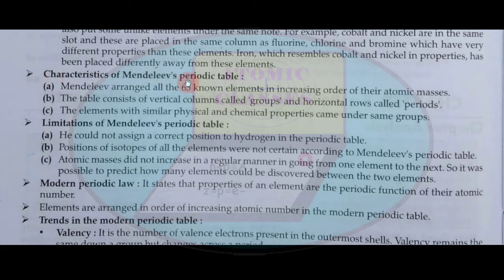Characteristics of Mendeleev's periodic table. Point A: Mendeleev arranged all the 63 known elements in increasing order of their atomic masses. Point B: The table consists of vertical columns called groups and horizontal rows called periods. Point C: The elements with similar physical and chemical properties come under the same groups.